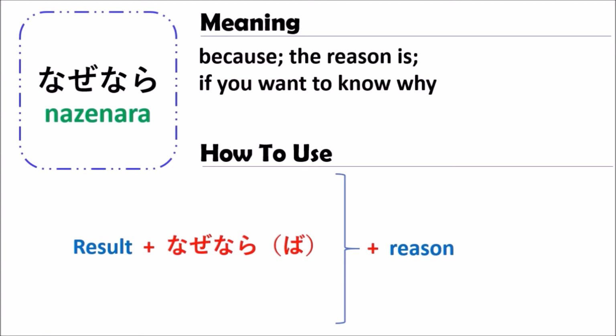You want to explain your feeling by using NAZENARA, which means because or the reason. The reason you do that, you can put, right? The reason you don't come to JLPT, you put, right? So to understand more about how to use the grammar of NAZENARA, next let's go to see some examples.